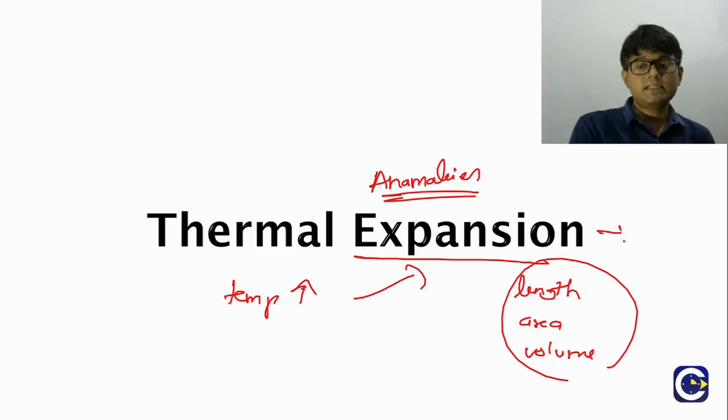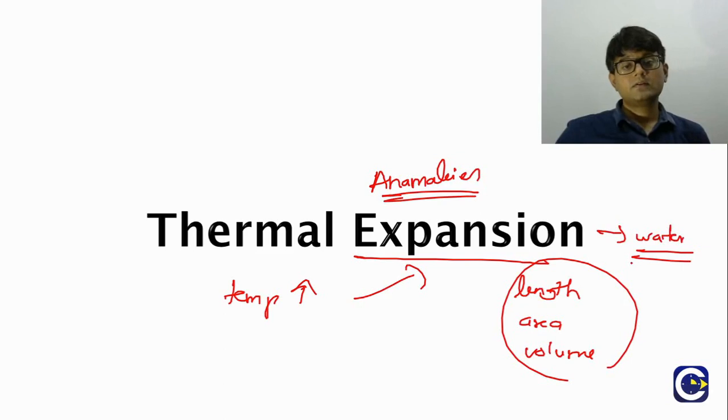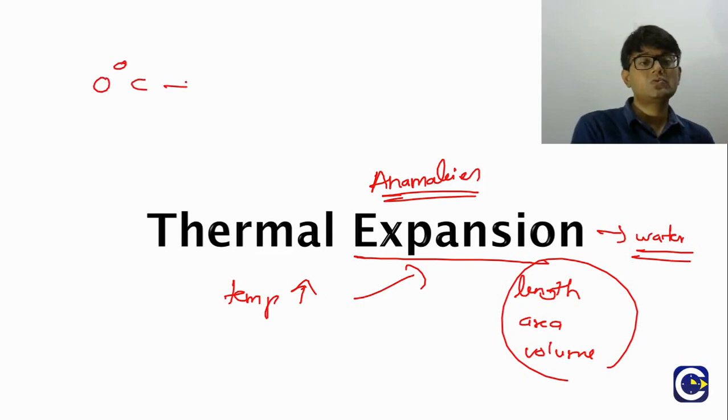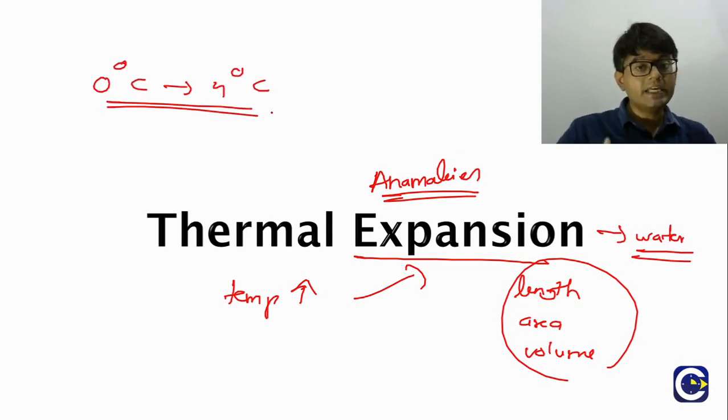But the point is, we also have some anomalies or exceptions. One particular example is with regard to water. Between 0 degrees Celsius to 4 degrees Celsius, when we are heating water, water will not expand in terms of volume. In fact, the volume of the water will be decreasing. Why it happens is because of the arrangement of the particles in the liquid state and the internal phenomena that happen inside the water. In physics we are not going to deal with what happens inside, but we will only look at it from the measurement point of view.